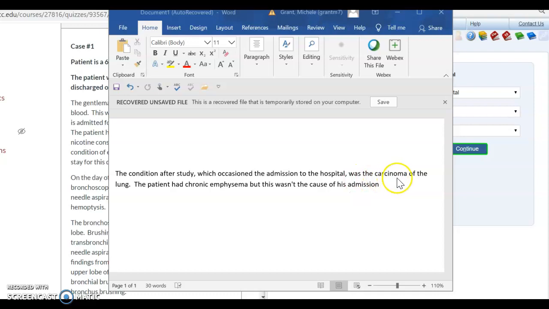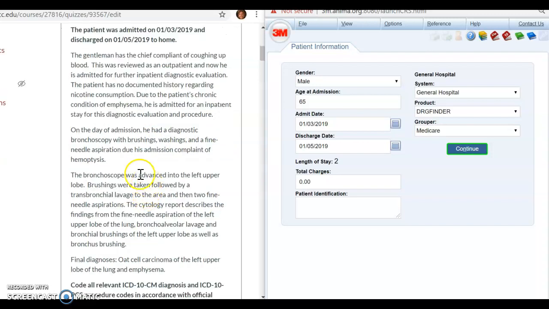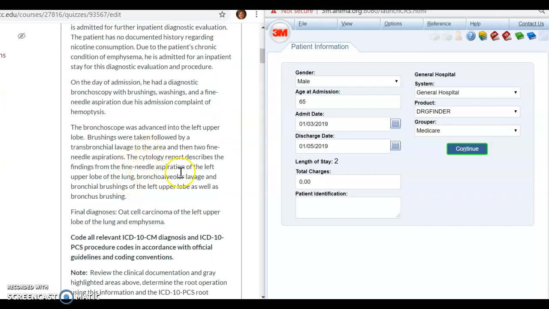And then at this point we'll get into carcinoma of the lung. The patient did have chronic emphysema, but this wasn't the cause of his admission. They came in for the coughing. They did have chronic emphysema. Because of the chronic emphysema and because of the blood, spitting it, coughing it up, they decided that they should run tests. Once again, after the tests were completed, the evaluation and procedures, this is where they came up with the patient having oat cell carcinoma.